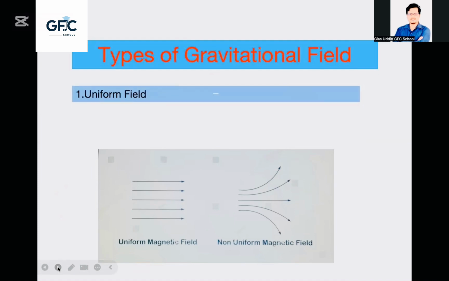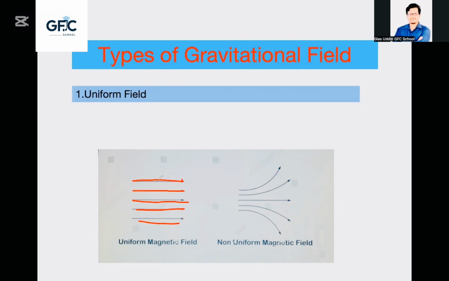Now, types of gravitational field. Uniform field. Look at this picture. This is a uniform field because these lines are equally spaced.